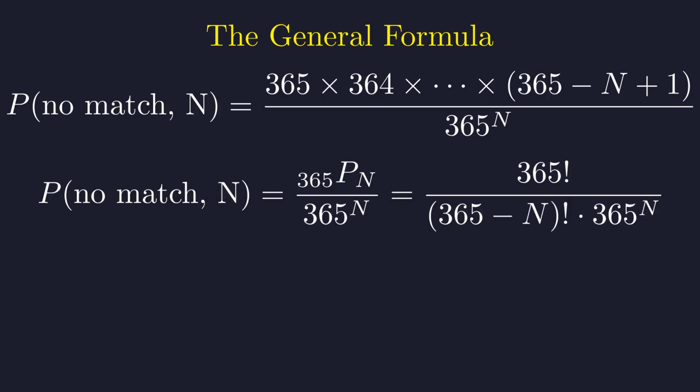We can express this more elegantly using permutation notation or factorials. This formula represents the number of ways to arrange unique birthdays for our group, divided by the total number of possible birthday arrangements. It's like counting the ways to place different colored balls into different boxes, divided by all possible ways to place the balls.